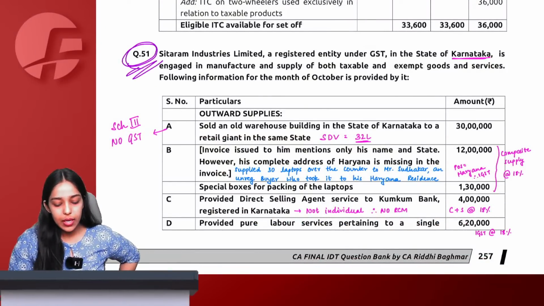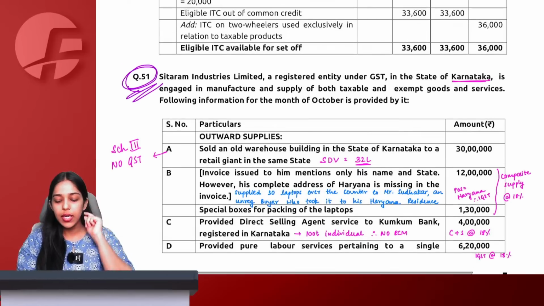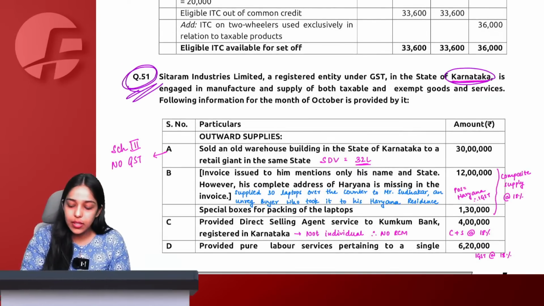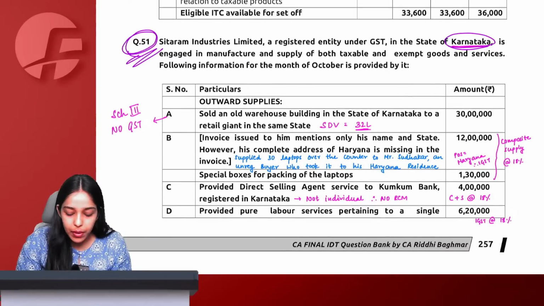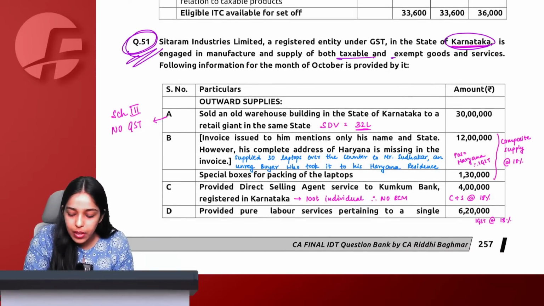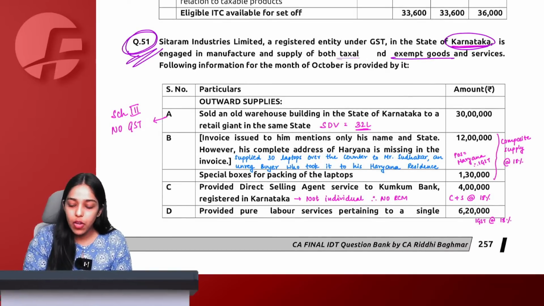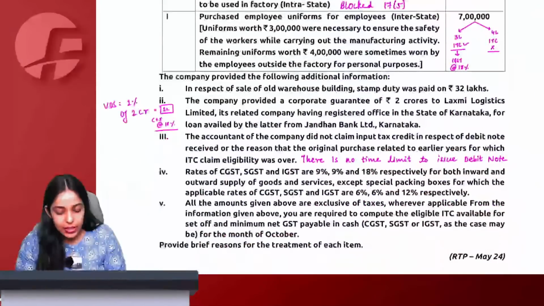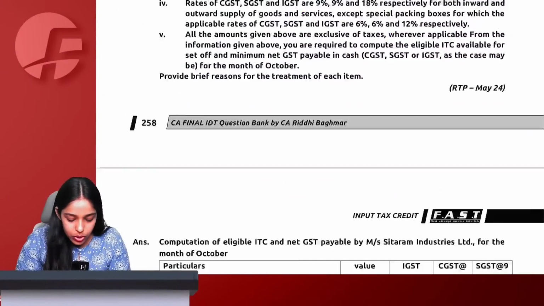Sitaram Industries Limited, a registered entity under GST in the state of Karnataka. So the supplier is in the state of Karnataka, engaged in manufacture and supply of both taxable and exempt goods and services. We are manufacturing both taxable as well as exempt goods. Outward supplies details are given. Then some notes are also given.